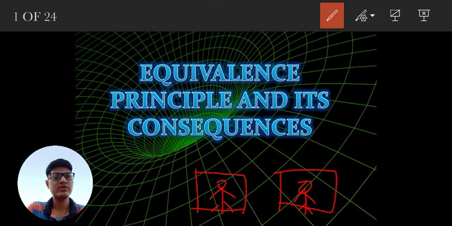Both these observers cannot tell the difference between the two situations without seeing outside the elevator, because both of the effects are the same. So we can say that a falling man cannot experience a gravitational effect.